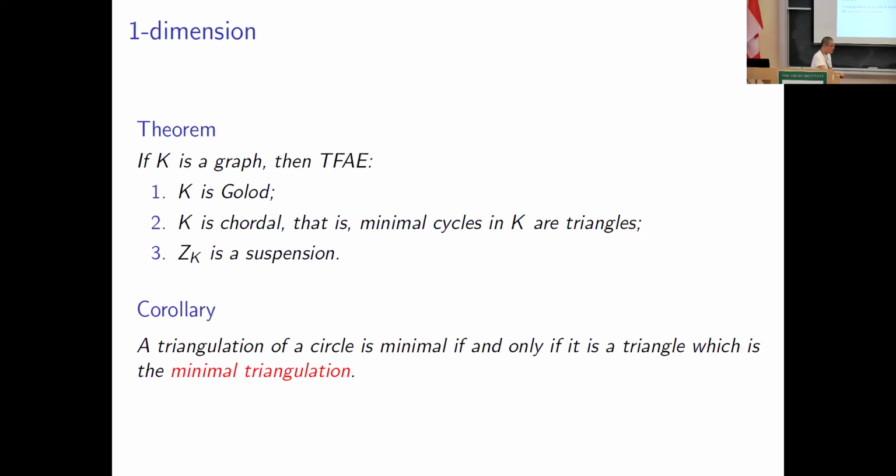And of course, from this result, we can easily see this corollary. A triangulation of a circle is minimal if and only if it is a triangle, of course, because the only chordal triangulation of a circle is a triangle. So, and of course, a triangle is the minimal triangulation of a circle.